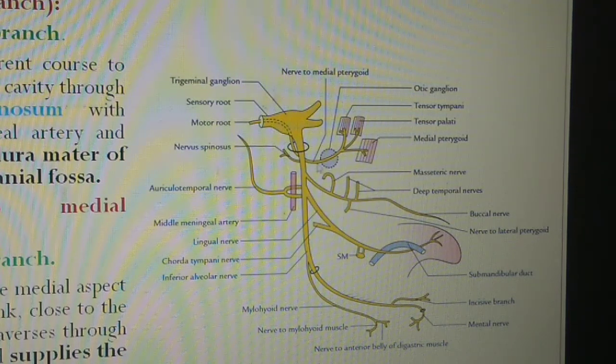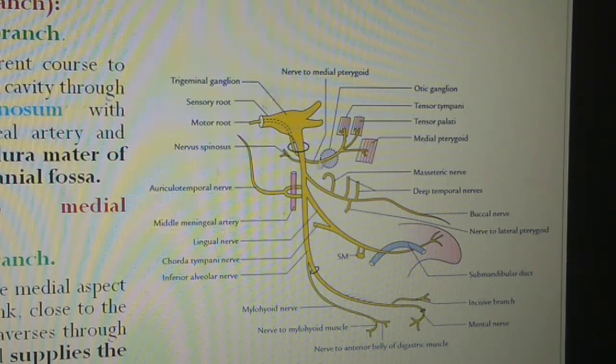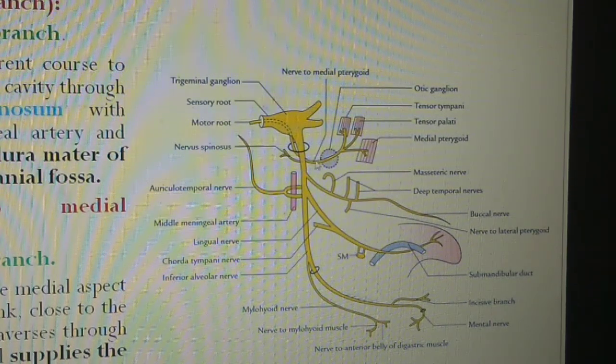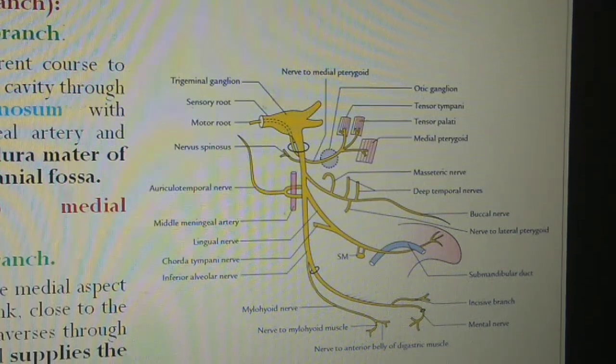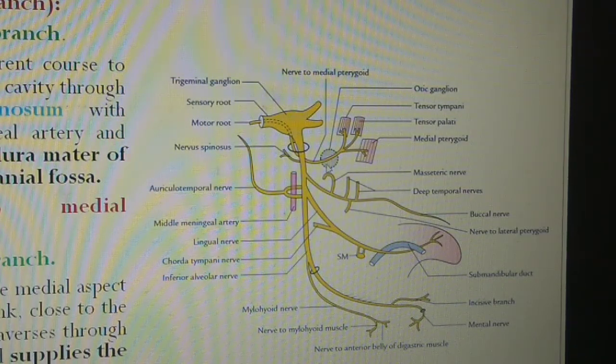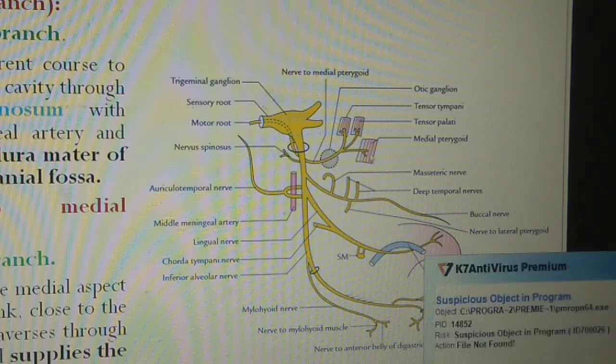Now we will discuss another branch of the main trunk, that is the nerve to medial pterygoid. This is the nerve to medial pterygoid. The nerve to medial pterygoid is a motor branch. It arises from the medial aspect of the main trunk, and it passes through the otic ganglion. This is the otic ganglion. So it travels through the otic ganglion, and it supplies the tensor tympani, tensor palati, and the medial pterygoid muscle.